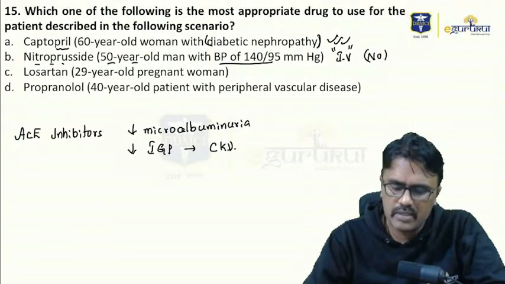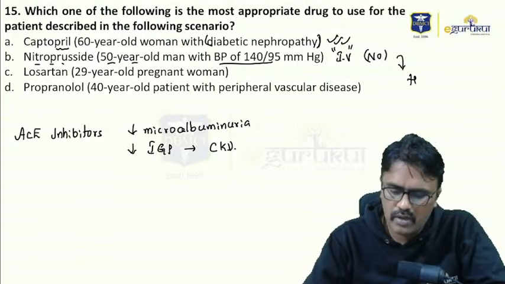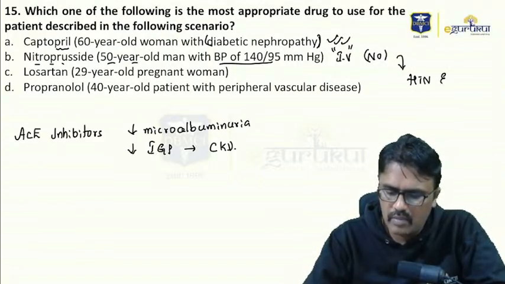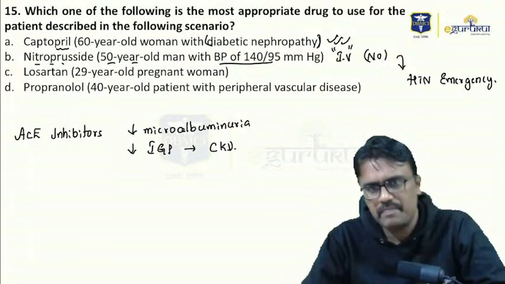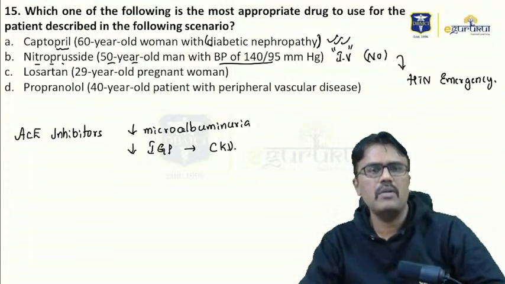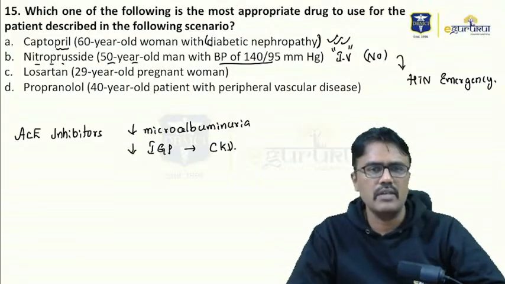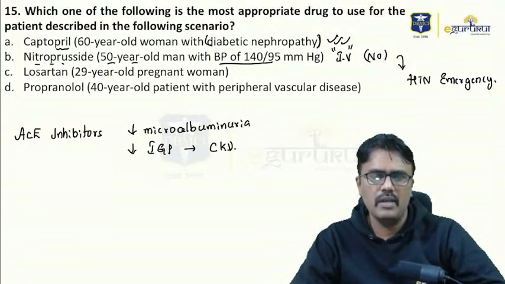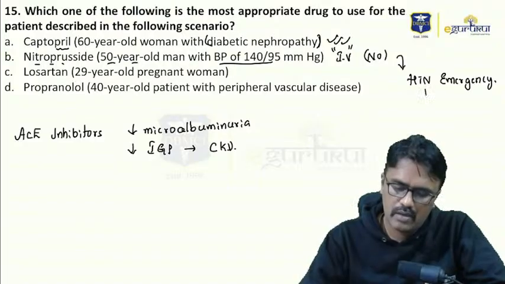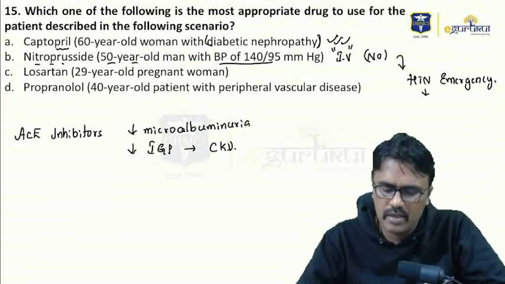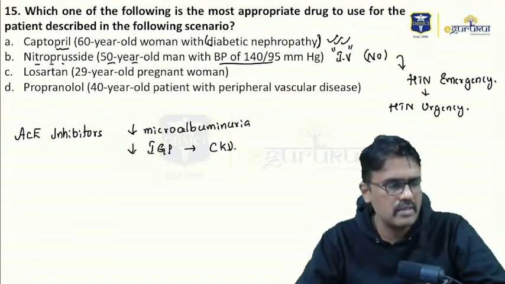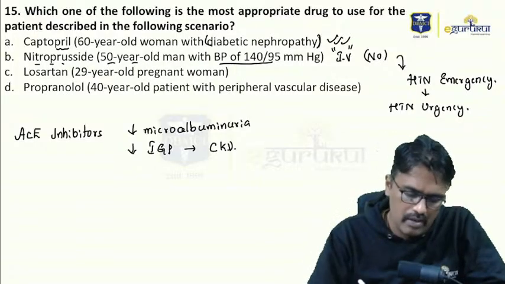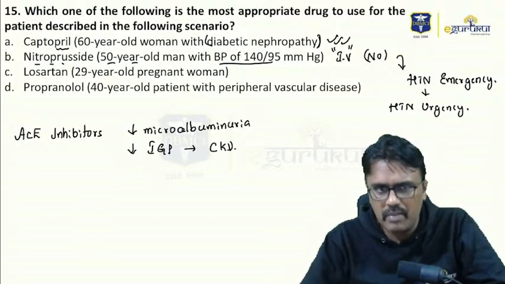Nitroprusside is used for hypertensive emergency. It's not used for routine therapy. Nobody will come every day and take this IV injection for hypertension. Now can you tell me, guys, how do you tell whether it is a hypertensive emergency or urgency in a case history? How will you define that? You tell me that and I will come back to that question.